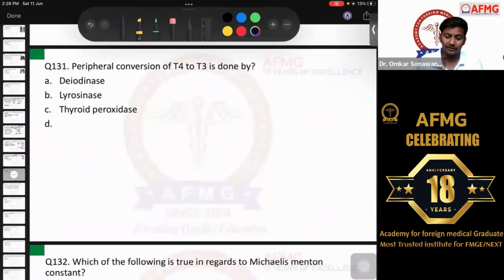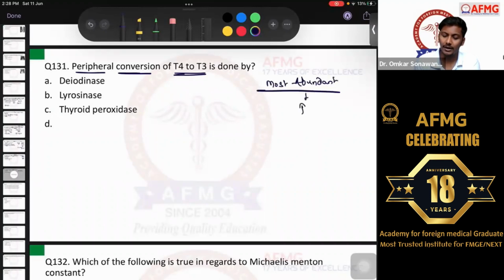Question number 131 now. Peripheral conversion of T4 to T3 is done by. As we know, guys, please remember the most abundant thyroid hormone which is produced is T4 or thyroxine. Remember, the most abundant thyroid hormone which is produced is T4, but the most active thyroid hormone is T3. The most active thyroid hormone is T3.